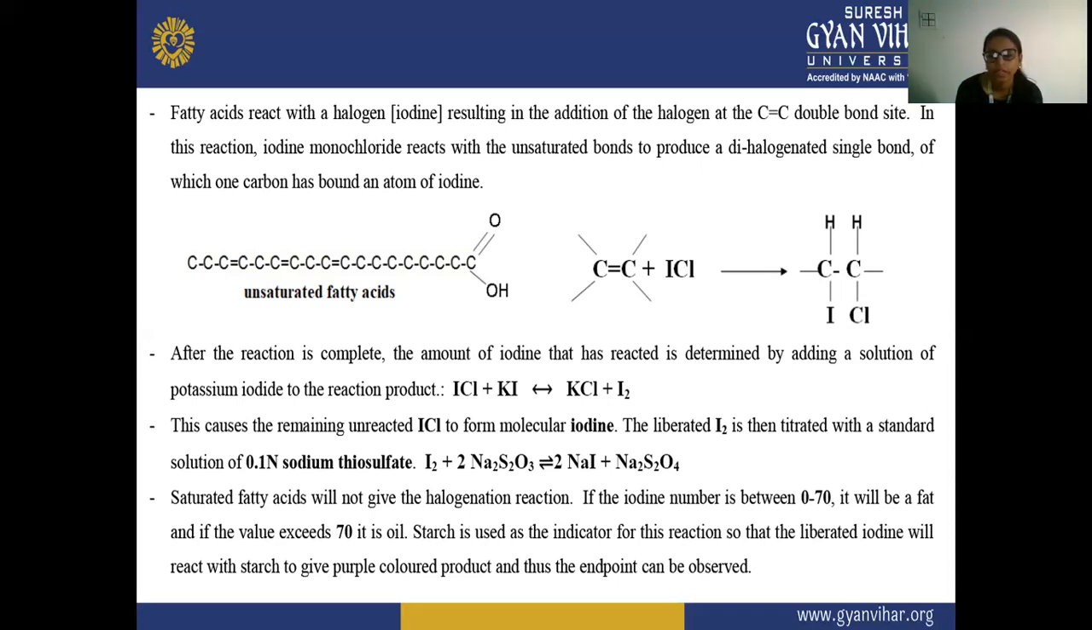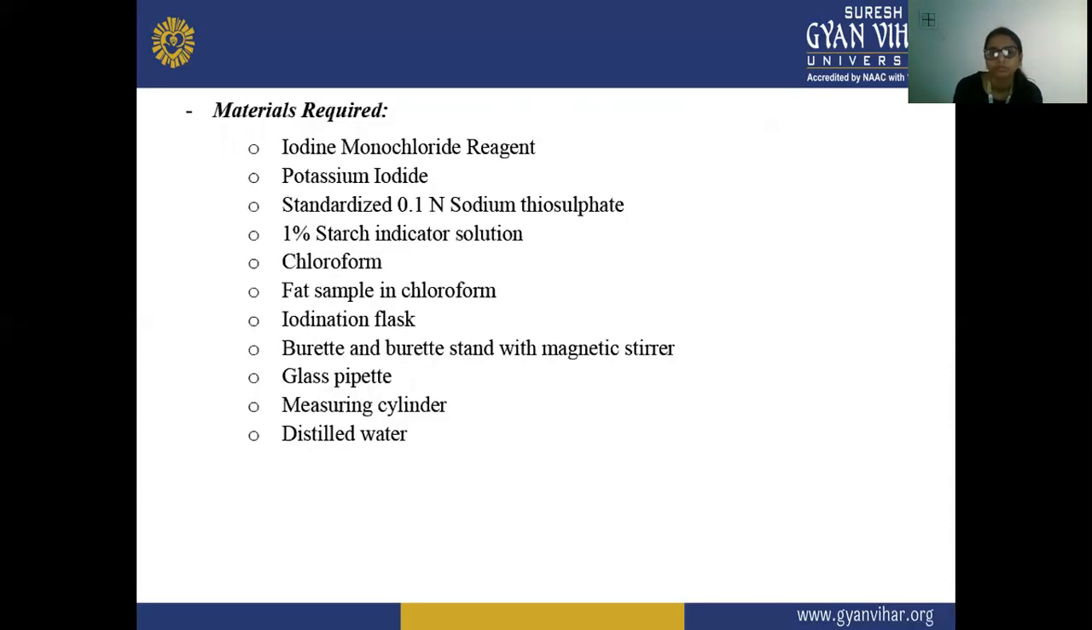So the saturated fatty acid will not give the halogenation reaction. If the iodine number is between 0 to 70, it will be a fat, and if the value exceeds 70, it is oil. Starch is used as an indicator for this reaction, so that the liberated iodine will react with starch to give a purple colored product, and thus the endpoint can be observed.